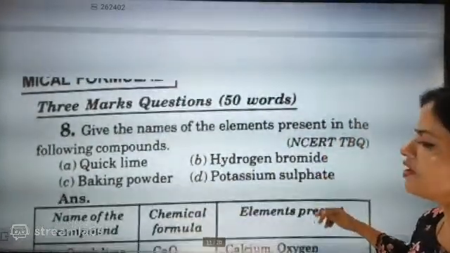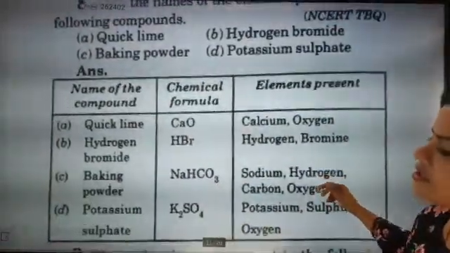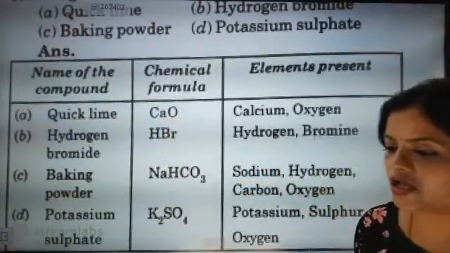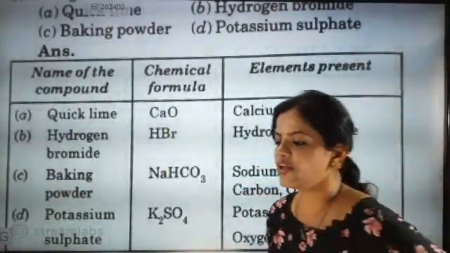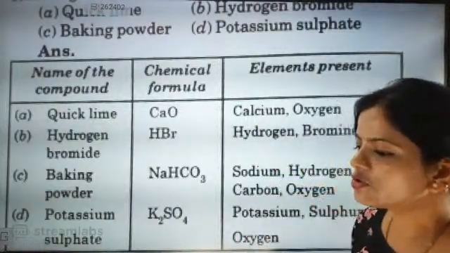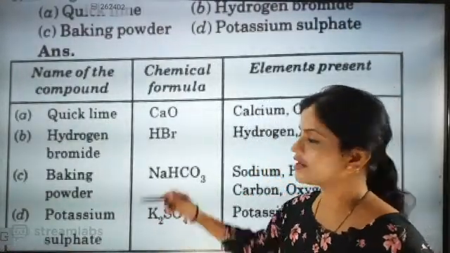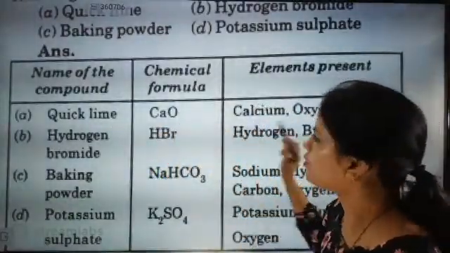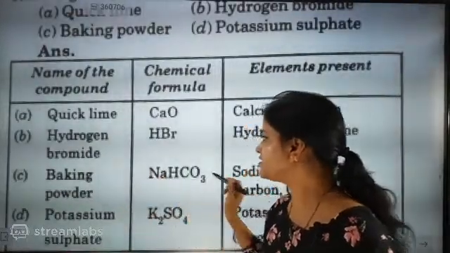Now, go through these formulas one time. I am just showing you the answers so that it will help for tomorrow's test. It will be very helpful for you. Al2O3 will be correct. Quicklime is CaO, calcium oxide, hydrogen bromide is HBr, baking powder is NaHCO3.